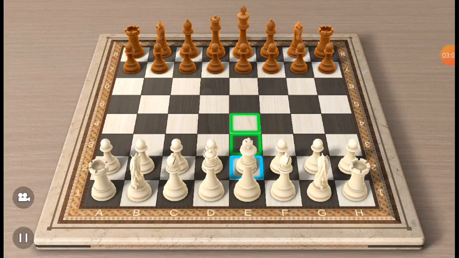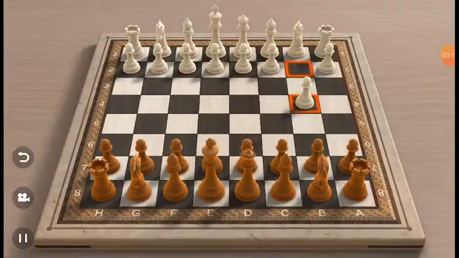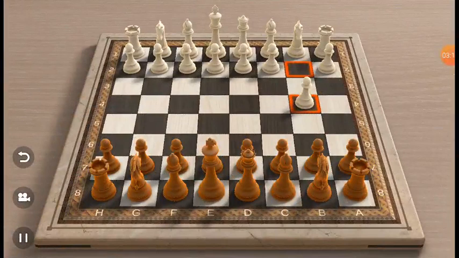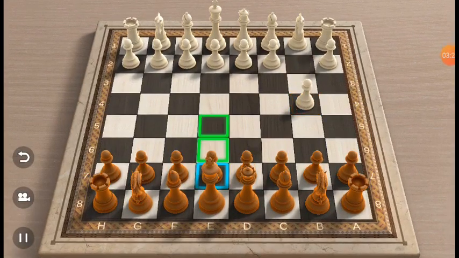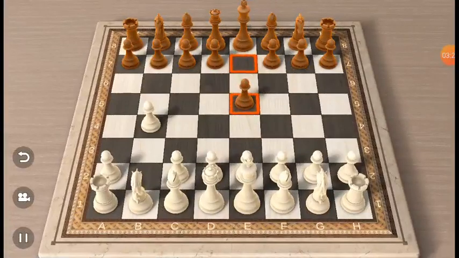Okay, now let's assume I move this. Let's say I move this. Now let's assume this guy moves this. You can see the difference between the game opening. This guy moves this. Okay, now if you look at this, pawn b4 is an emprise. Why?